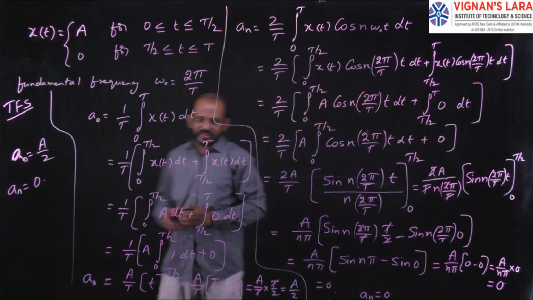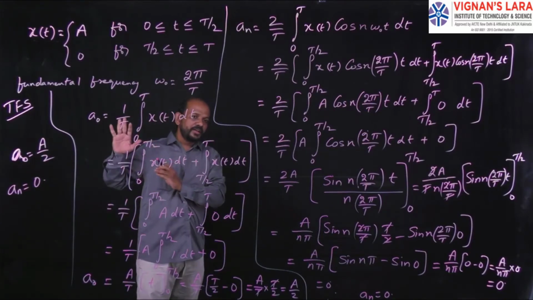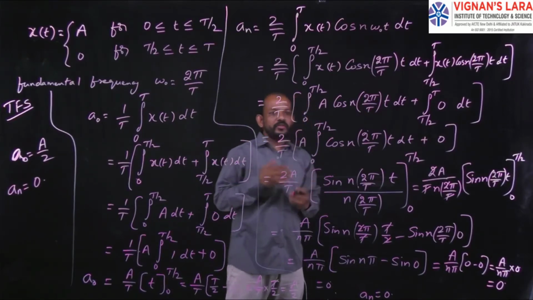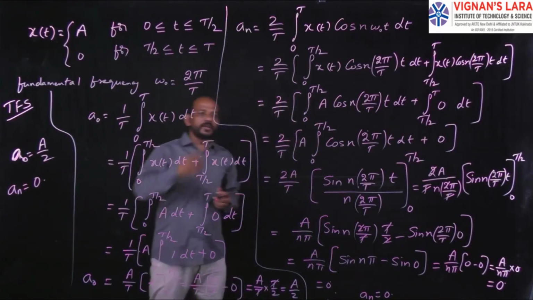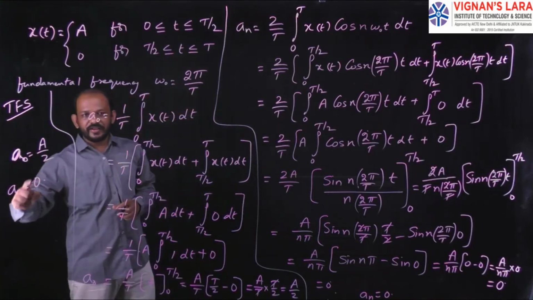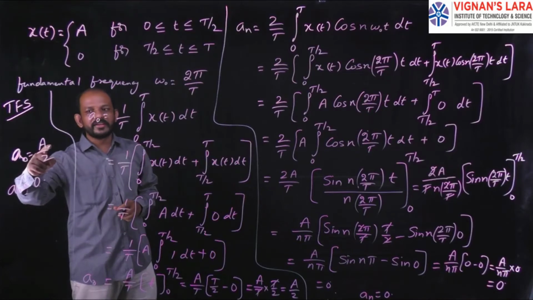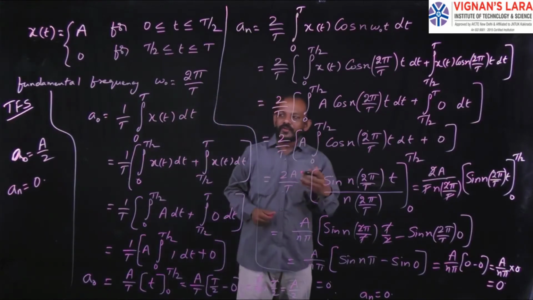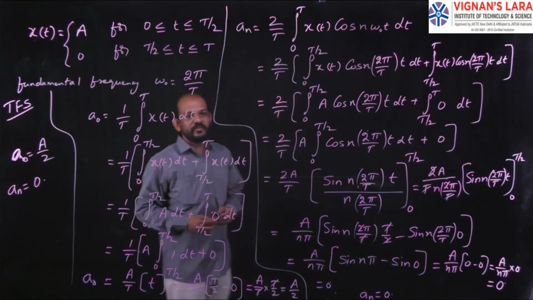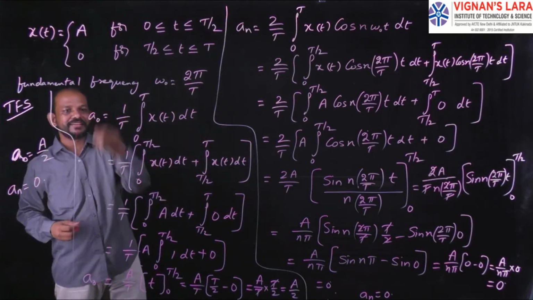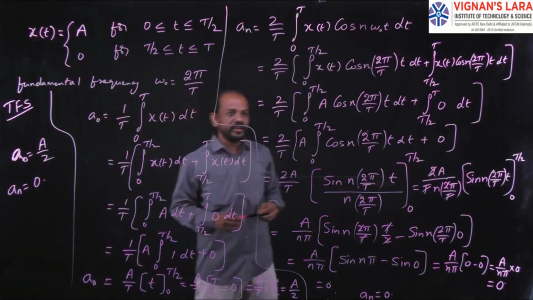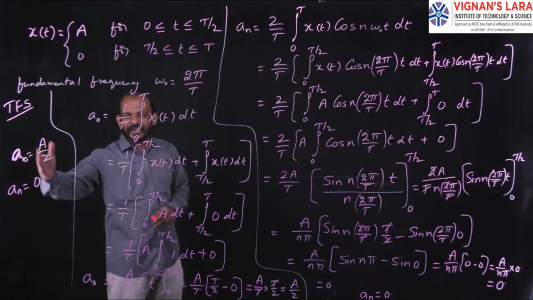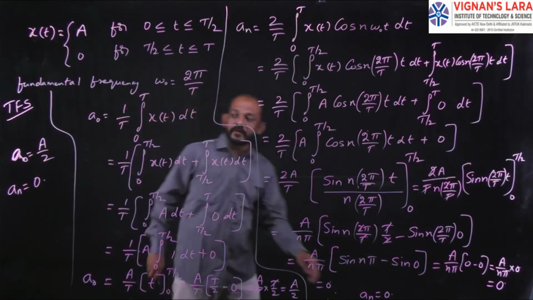Clear? Just first I have given you the trigonometric Fourier series equation. In that we have three coefficients, a naught, an, bn. If I find out those three, I can easily write the trigonometric Fourier series representation. So for that reason, first I had to find out the value of a naught, which will be equal to a by 2, and then I had to find out the value of an, which is equal to 0. Now I will go for finding the value of bn, and I substitute a naught, an, and bn in that trigonometric Fourier series representation to get the final answer. So this is how to derive the value of a naught and an. Next I will go for deriving bn.